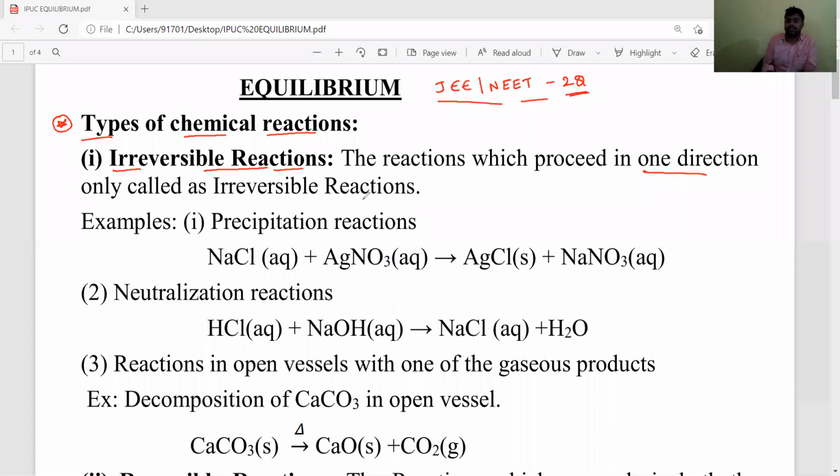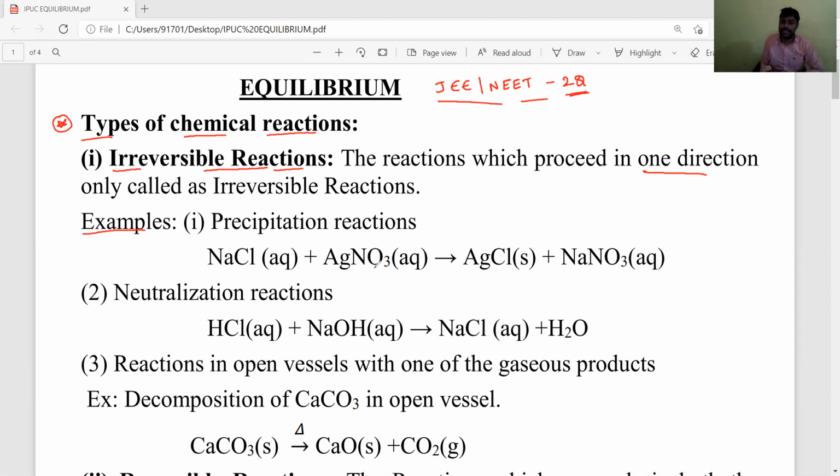A few examples of irreversible reactions are in your material, and you can follow volume 2 for more examples. First, precipitation reactions. All precipitation reactions are irreversible because they proceed in a single direction only.